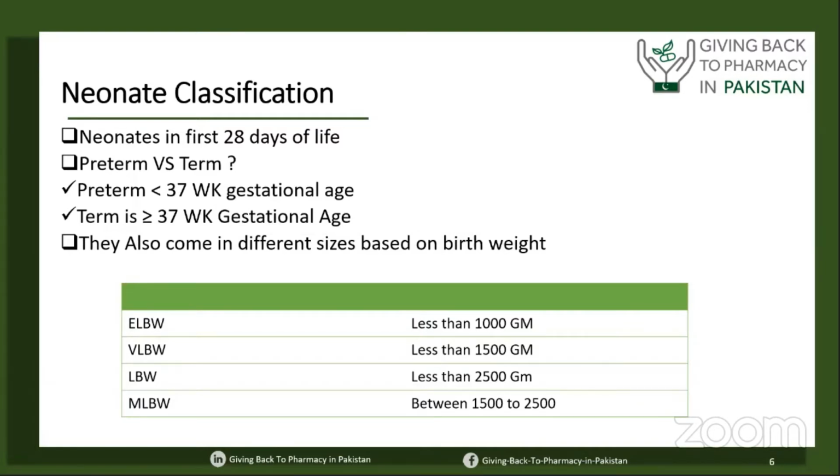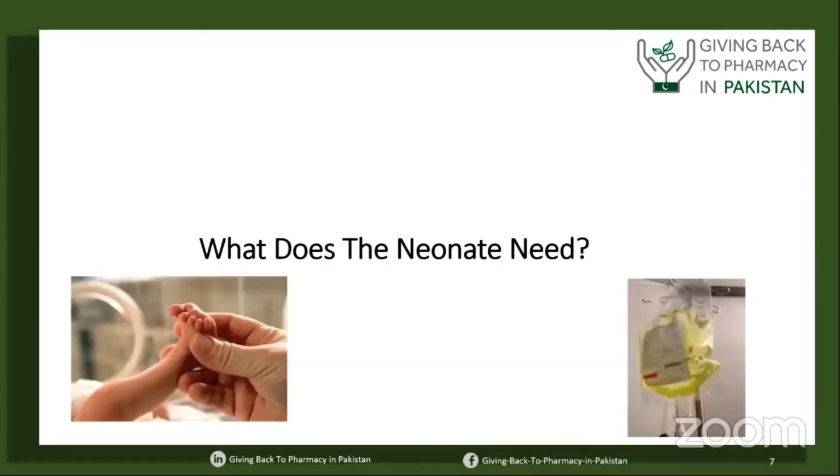We can also classify them based on their size and weight as extremely low birth weight babies, very low birth weight babies, and low birth weight babies, that is less than 2,500 grams, that is 2.5 kilos, and medium low birth weight babies. So once we classify, we'll be able to identify the exact need of our neonatal population.